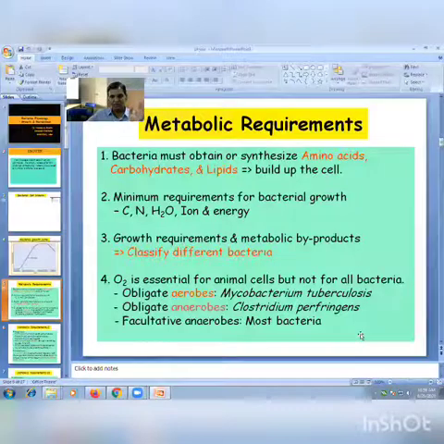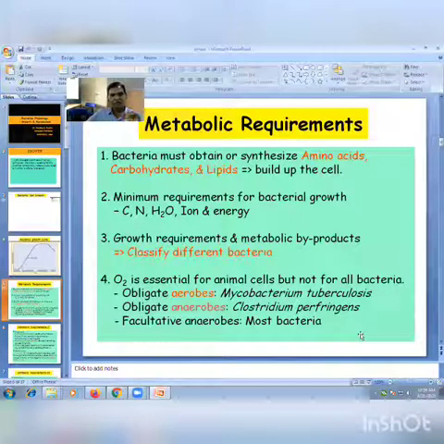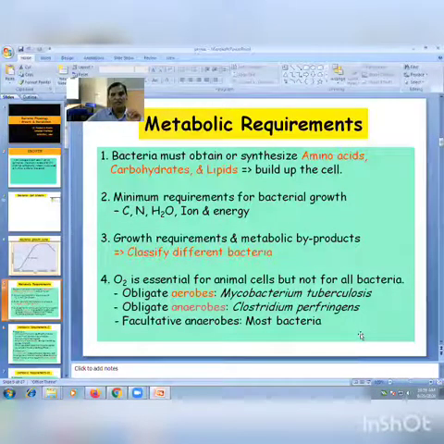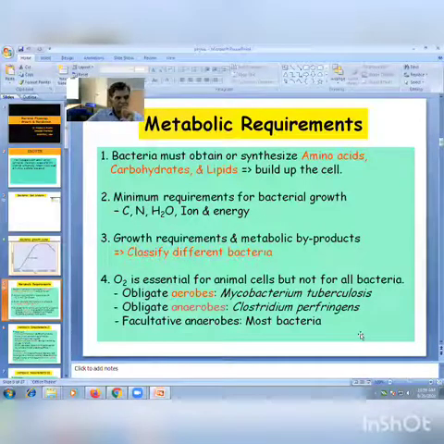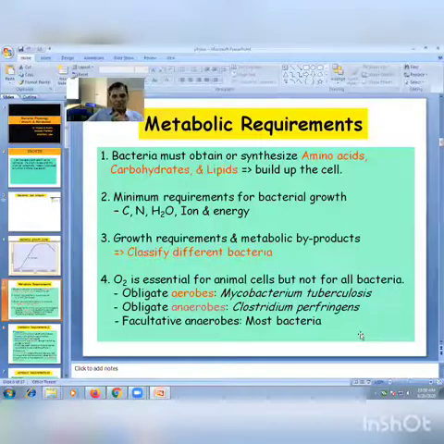The second type is mesophilic bacteria. Those bacteria which grow best in between 25 to 40 degrees centigrade are called mesophilic. All medically important bacteria are from this group, mesophilic in nature. They grow in between 25 to 40.